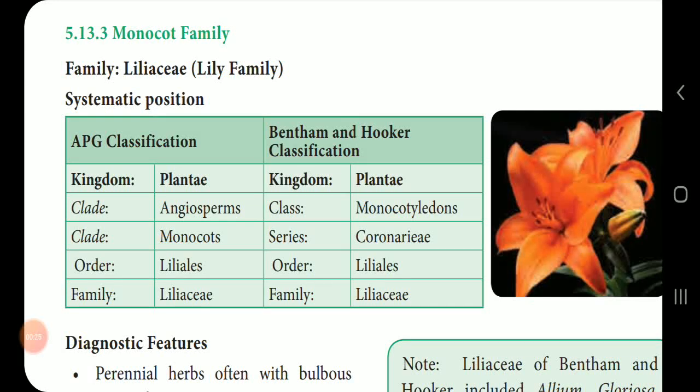There is Liliaceae. That is also known as the lily family. We know that the lily flower comes under the family Liliaceae. First, we discuss the systematic position.